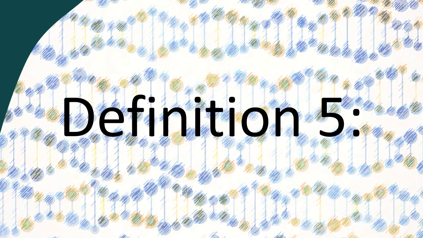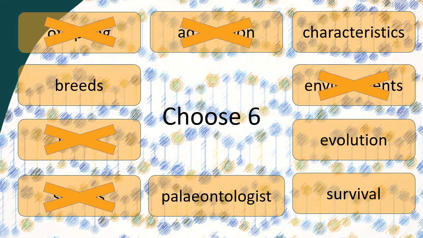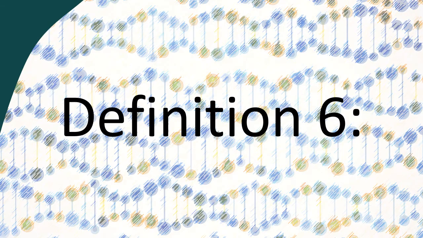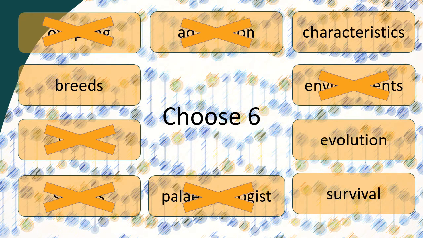Definition 5. The young born of living organisms produced either by a single organism or, in the case of sexual reproduction, 2 organisms. The word is offspring. Definition 6. A person who studies the science of life. The word is paleontologist.